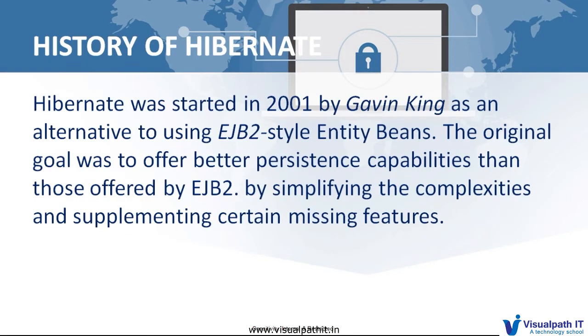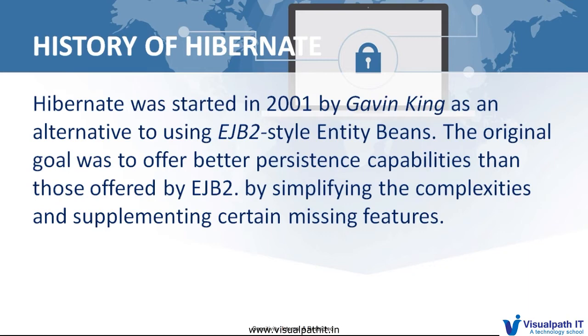Now, the history of Hibernate. In 2001, Gavin King and team developed EJB2 style entity beans. That is the main concept of ORM tools, but the problem is that EJB2 style entity beans are a little bit complex to implement, and when we deploy these EJB entity beans, we must have an EJB container.